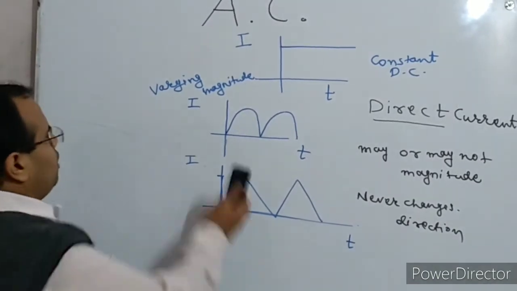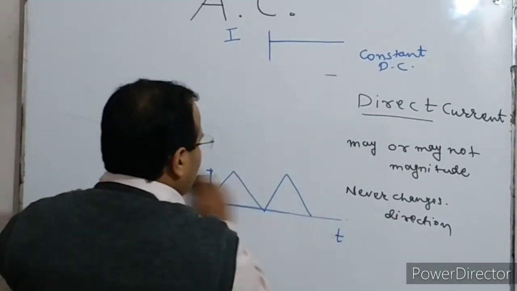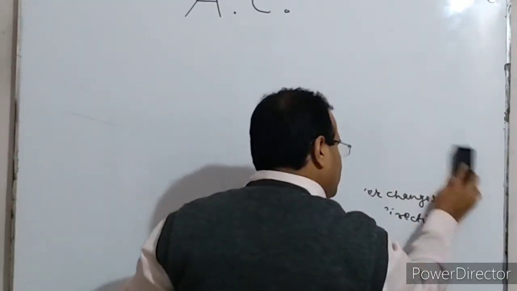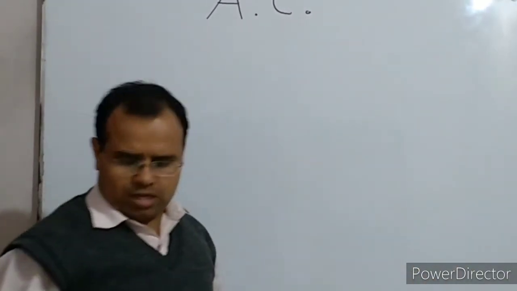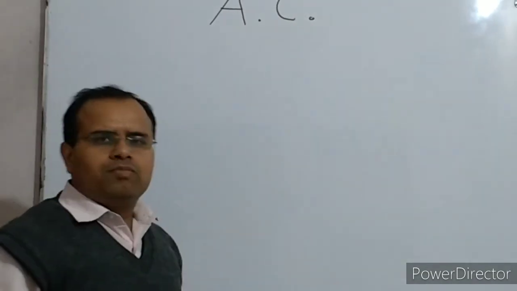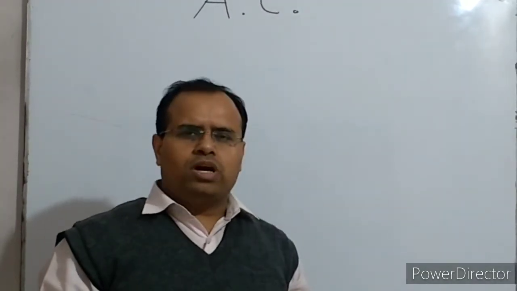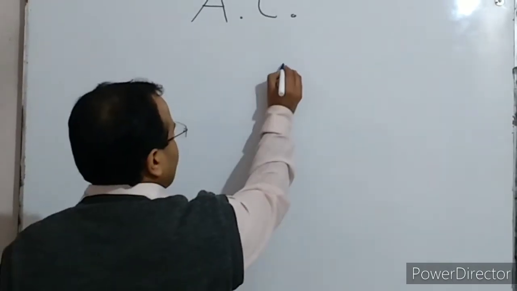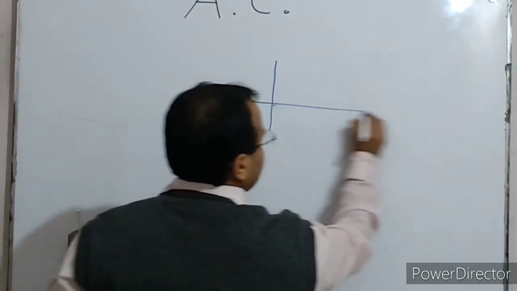Now let us talk about the alternating current. See, alternating current is such a current which changes in magnitude as well as in direction with time. Alternating current is such a current which changes in magnitude as well as in direction with time. Okay, so alternating current is represented like this.